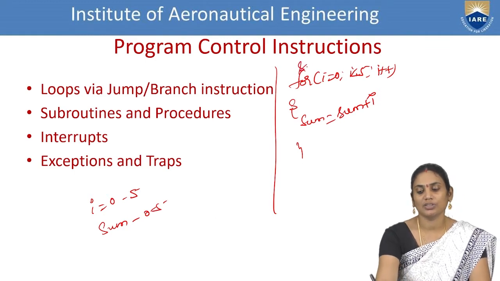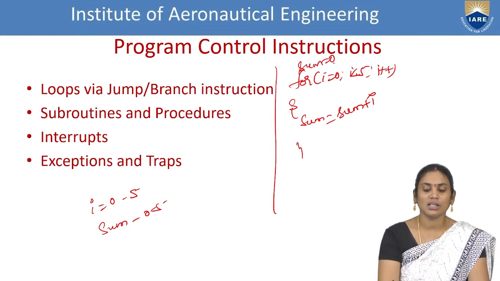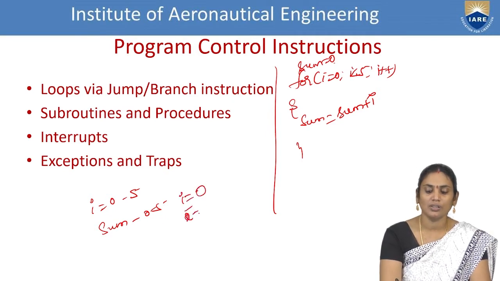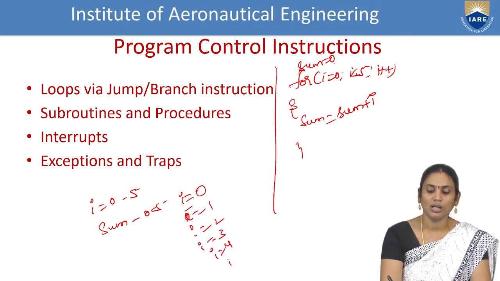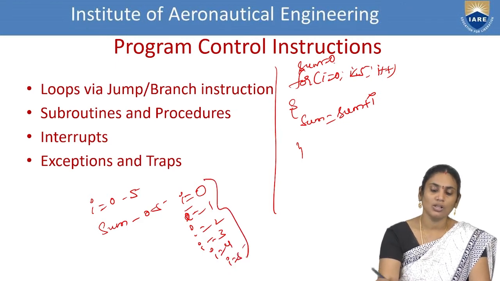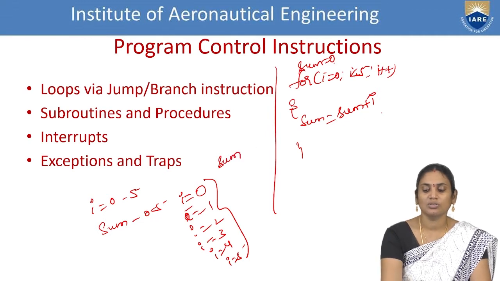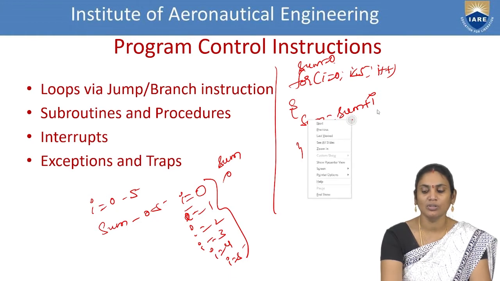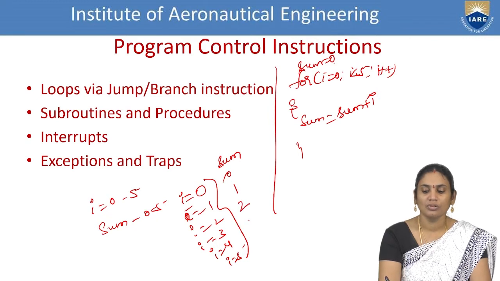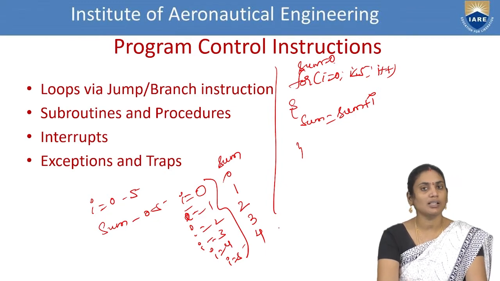Initially sum is equal to 0. This is continued for the looping structure with iterations of i equals 0, i equals 1, i equals 2, i equals 3, i equals 4, i equals 5. For all these things, we have to execute the same loop. Initially sum will be 0. Second, sum will already be initiated with 0. Now the increment has happened, so sum will be 1. Next 2, next 3, next 4. So these are the 5 times you are getting the data.